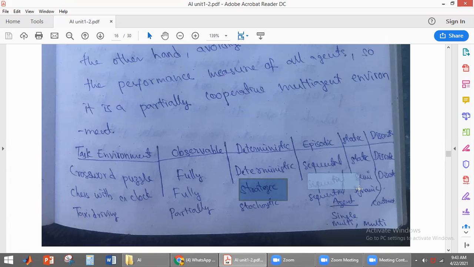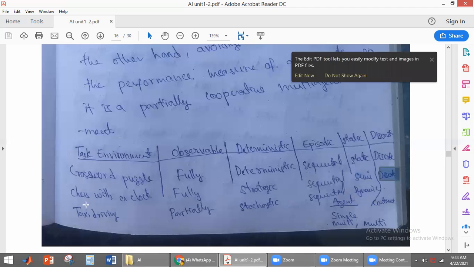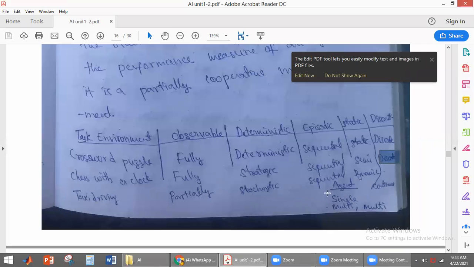It is also sequential because whatever action it takes in the current state will affect the actions performed in the other states. And it is a semi-dynamic environment because a clock is involved. Whenever a clock is involved, it is called semi-dynamic. It is also discrete because it takes actions in discrete form, yes or no. So that is why it is a discrete environment. And chess is a multi-agent environment. Now we'll discuss the next environment, called taxi driving.